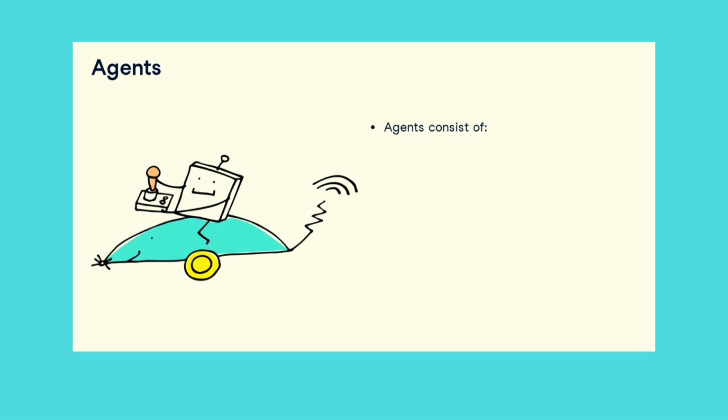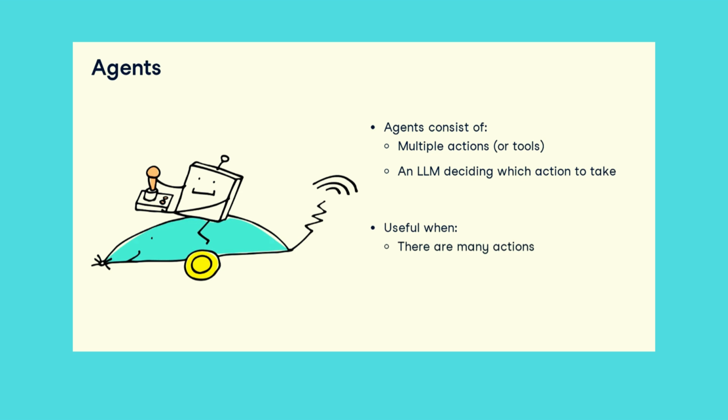LLM-powered agents follow a design where actions, also known as tools, are available, and the LLM decides which action to take. An action functions as a standalone chain that generates output. Unlike deterministic chains, agents are adaptive. They can help us in scenarios with many actions, where the optimal sequence of steps is unknown, especially when we're uncertain about the inputs we'll receive.